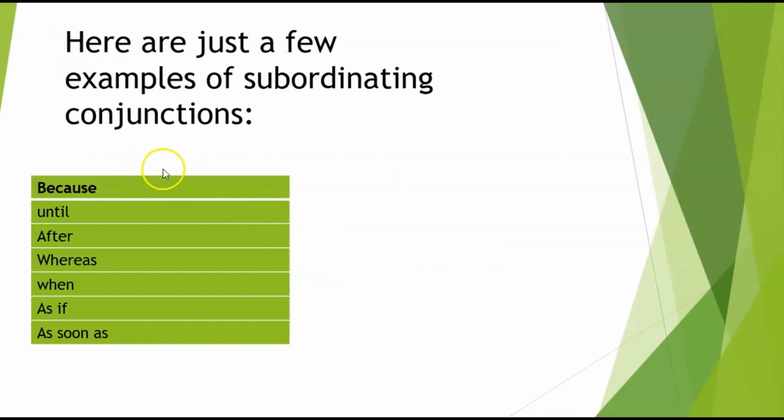So again, here are just a few examples of subordinate conjunctions that we saw today: because, until, after, whereas, when, as if, and as soon as. So again, these are all more examples of subordinating conjunctions.